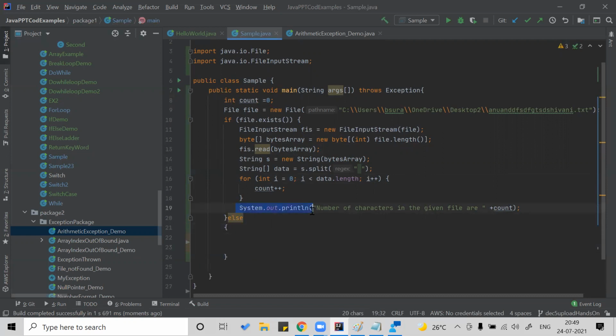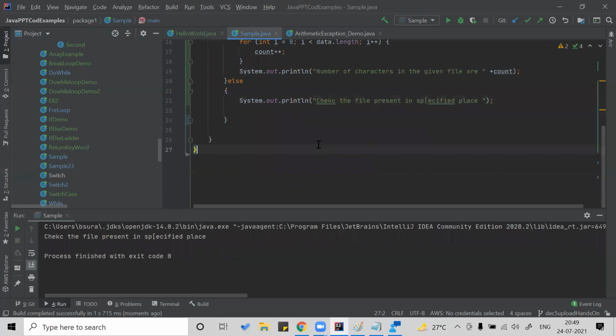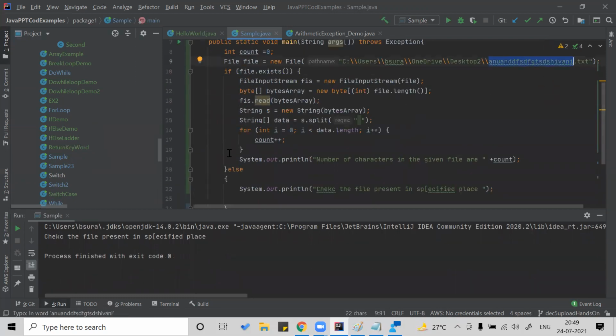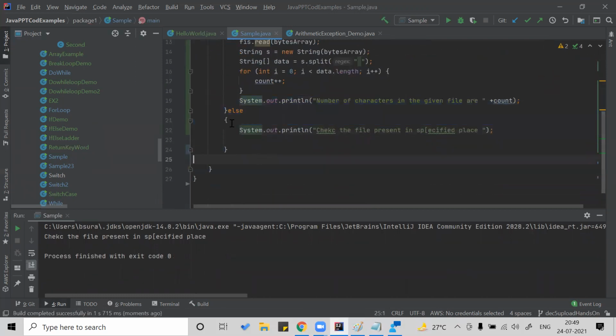You need to write down that if the file exists, else, let's say file, check the file present in specified place. Just a simple one. And now you will get the, yeah, there is no file, and the code has something that says check if the file is present in the specified place or not.